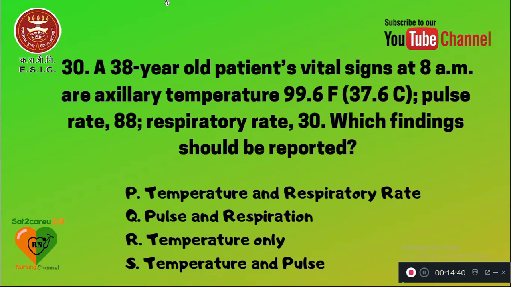30. A 38-year-old patient's vital signs at 8 a.m. are axillary temperature 99.6 degrees Fahrenheit, which is 37.6 degrees Celsius, pulse rate 88, and respiratory rate 30. Which finding should be reported? P is temperature and respiratory rate. Q is pulse and respiration. R is temperature only. S is temperature and pulse. The abnormal findings here show that temperature and respiratory rate are abnormal.